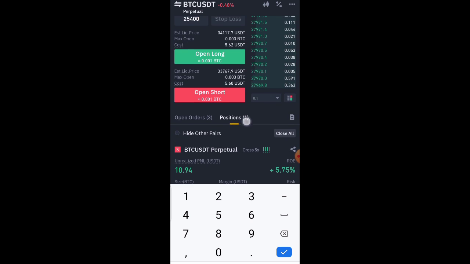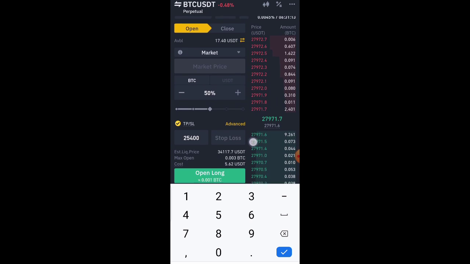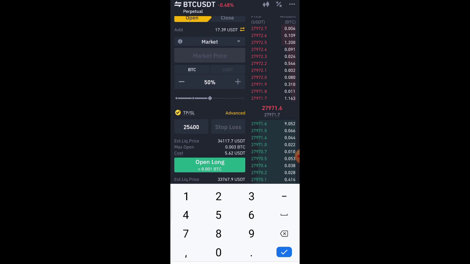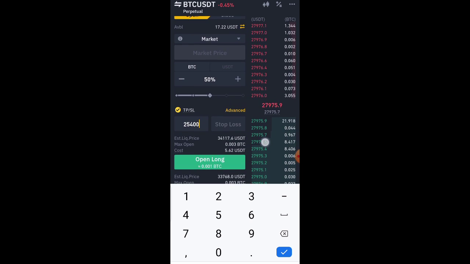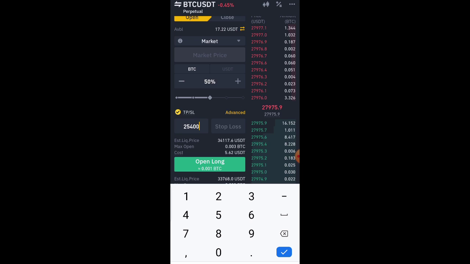For every trade you open, whether long or short position, always ensure that you have your stop loss order in place, so that you don't get wrecked and all your money doesn't get vanished.